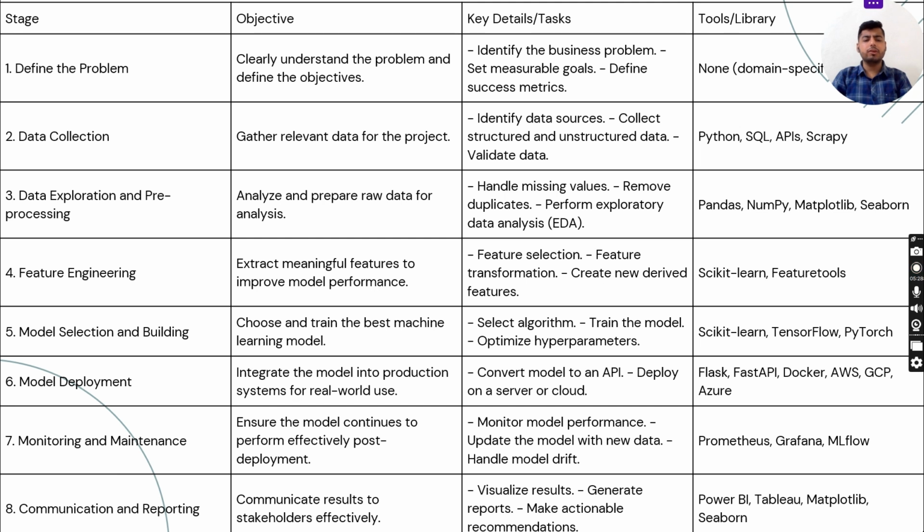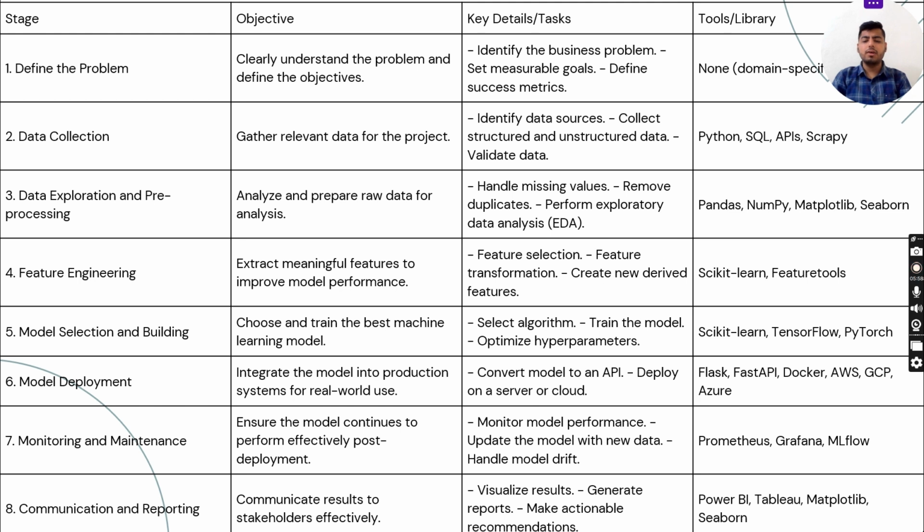Integrate the model into production system for real world use. Convert model to an API, deploy on a server or cloud. And the technology tools or libraries used are Flask, FastAPI, Docker, AWS, GCP, Azure. And next is monitoring and maintenance. Ensure the model continues to perform effectively post deployment. Monitor model performance, update the model with new data, handle model drift.